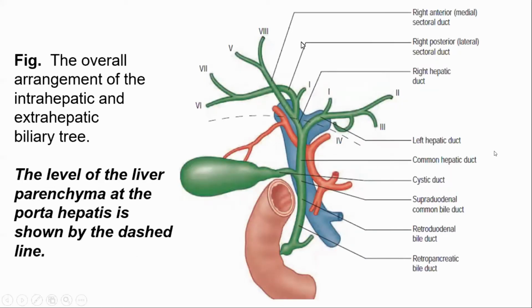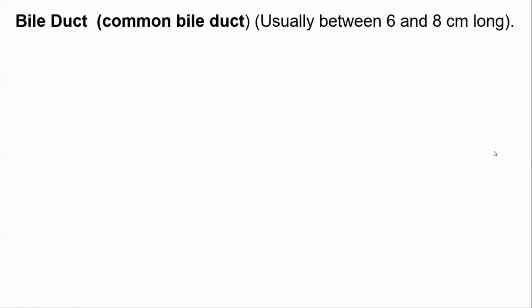So these are the parts. This line is the approximate position of the porta hepatis. Above the porta hepatis is the intrahepatic portion. This is the extrahepatic portion of the biliary tree. So the extrahepatic part consists of right and left hepatic duct, common hepatic duct, cystic duct, gallbladder, and common bile duct. This dashed line is approximately above the level of the porta hepatis. The common bile duct is usually 6 to 8 centimeters long.